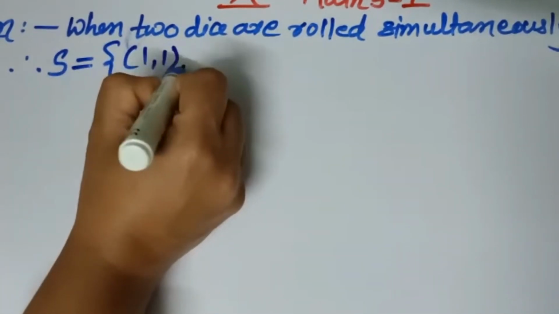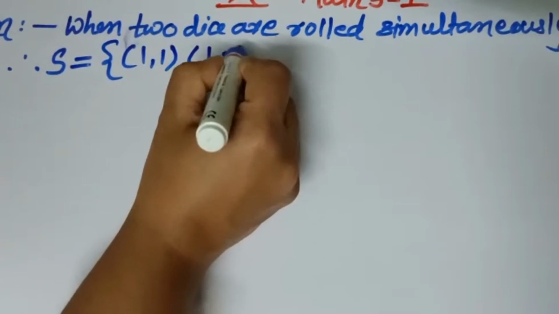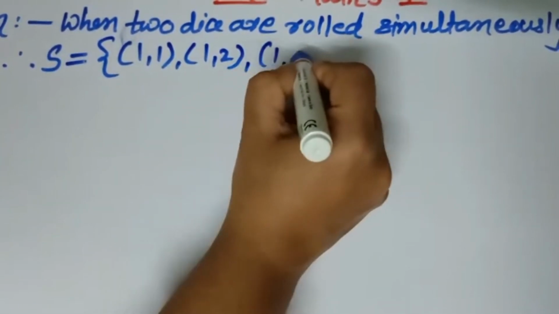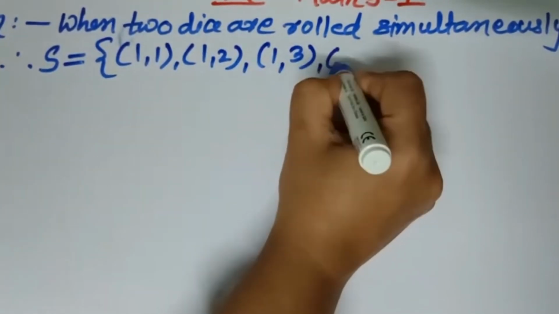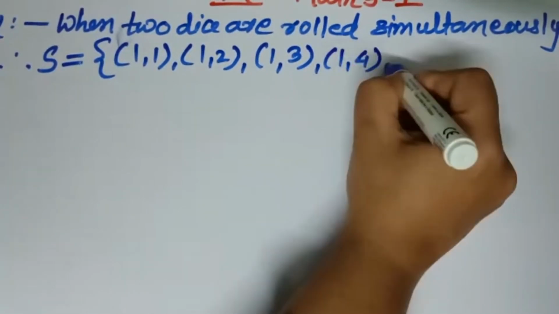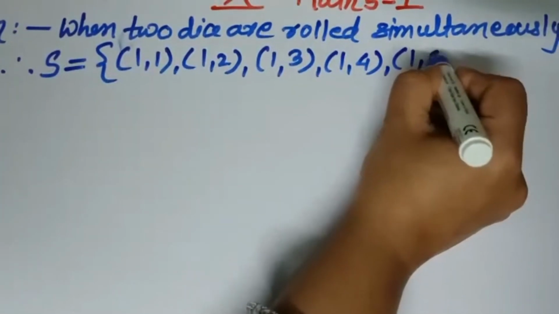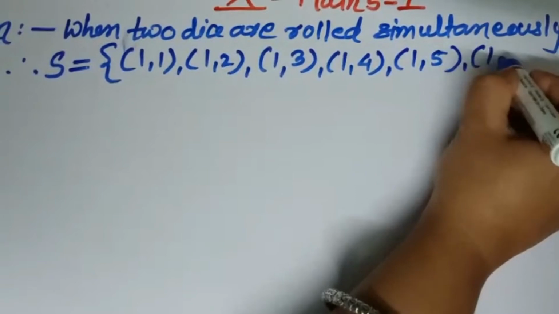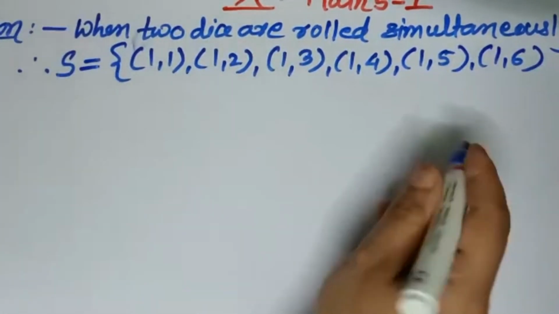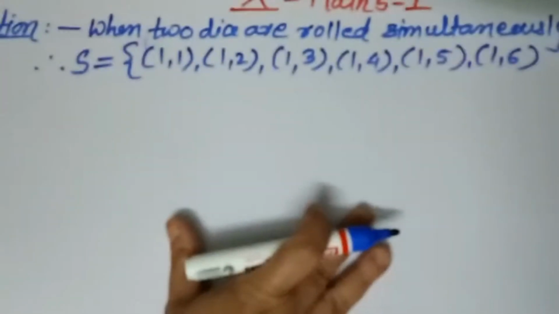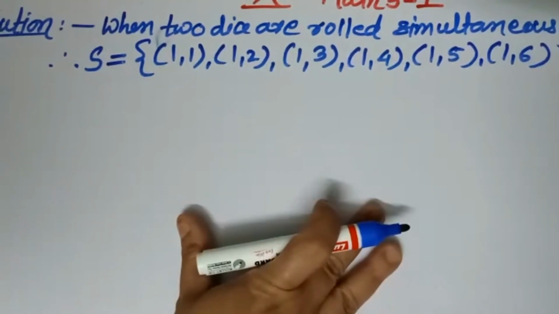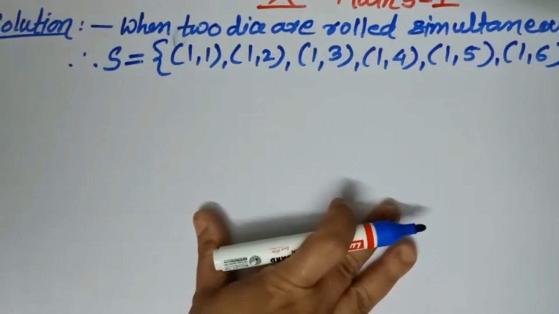First 1 1, then 1 2, 1 3, 1 4, 1 5 and 1 6. Likewise, total 36 possibilities are there, means total 36 outcomes are there.